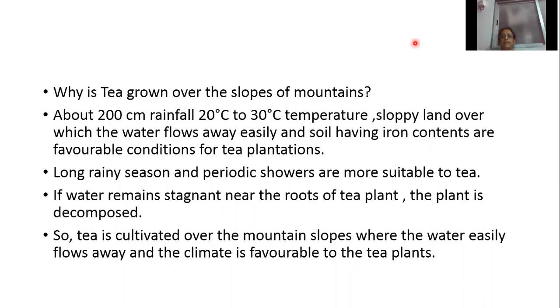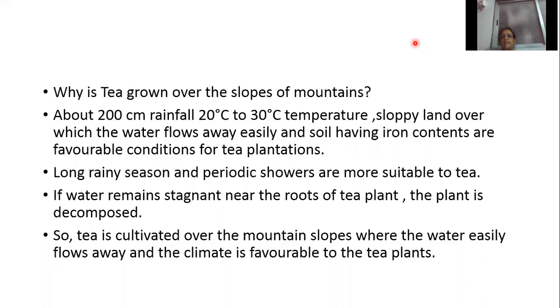So tea is cultivated over the mountain slopes where the water easily flows away and the climate is favorable to the tea plants. Why is tea grown over the slopes of mountains? About 200 centimeters of rainfall, 20 to 30 degrees Celsius of temperature, slopey land over which the water flows away easily, and soil having iron content are favorable conditions for tea plantation.